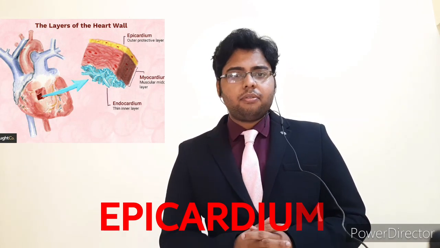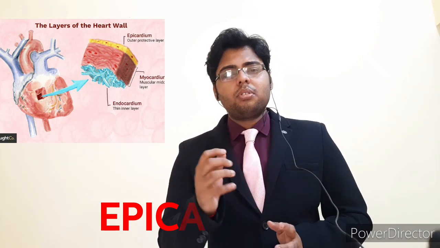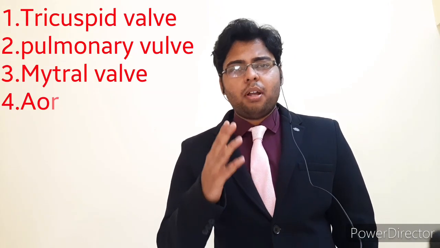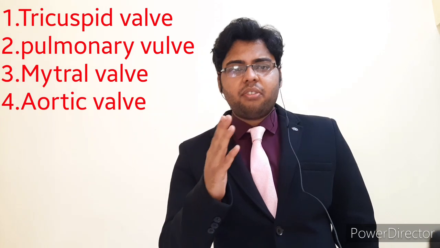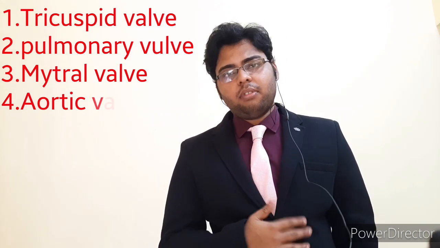It consists of loose connective tissue including adipose tissue and muscle fiber. Now we're coming to the valves of the heart. There are four valves: tricuspid valve, pulmonary valve, mitral valve, and aortic valve.